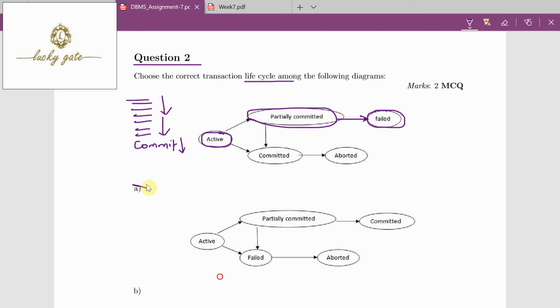So option A is wrong, because it shows the failed state. After partially committed, it should be the committed state after the commit operation is executed. At any time during the execution of the transaction, a failure may be possible, so it enters the failed state from the active state. Keep in mind, failure is possible before the transaction commits, so even after partially committed, failure is possible. If failure occurs, it has to be recovered from, so it enters the aborted state. So option B is the correct answer for question number 2.